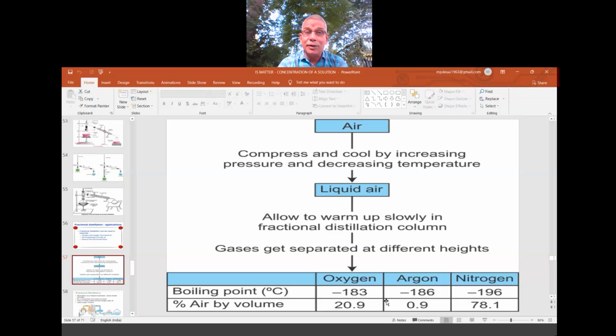Now remember that in the 9th class, from liquid air, oxygen and nitrogen are separated by fractional distillation, because both are useful components. The oxygen we separate is sent to hospitals where patients require artificial breathing, and the nitrogen we separate is sent to the fertilizer industry for the preparation of fertilizers. So both components of air are very useful. That's why we apply this technique for the separation. Okay, right.